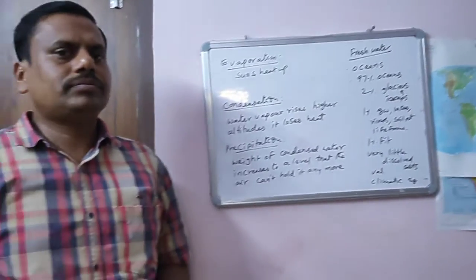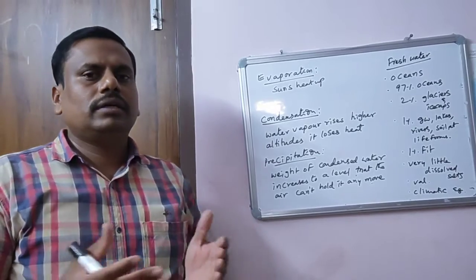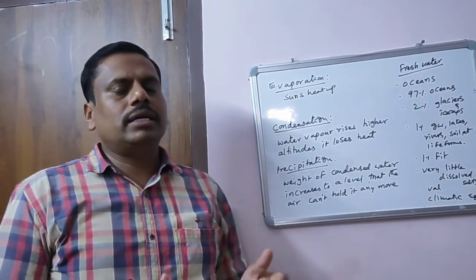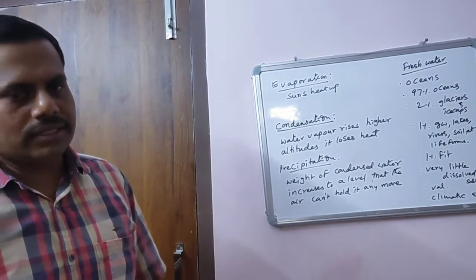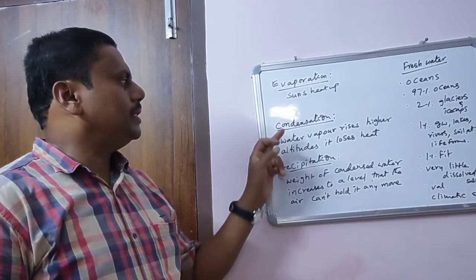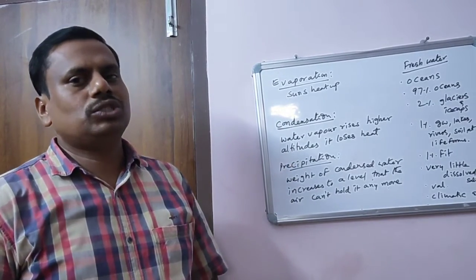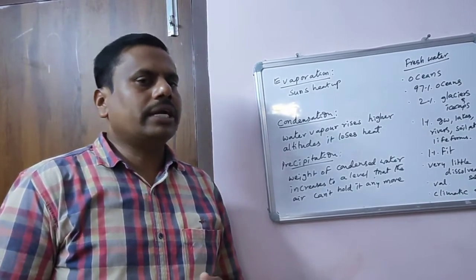Yes, children. So previously what we have seen. So what is a hydrological cycle? The hydrological cycle or water cycle actually takes place through three important processes. What are those? Evaporation, condensation and precipitation. These are the three processes through which the water cycle takes place, and this is a continuous process.